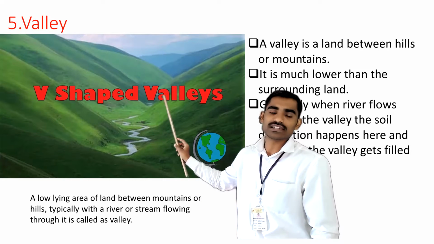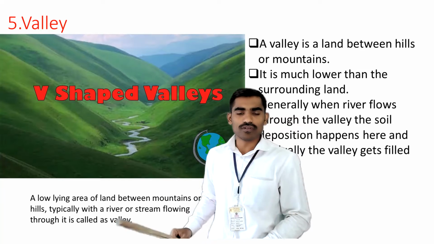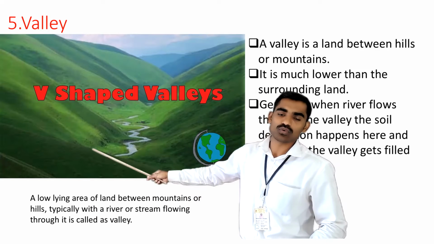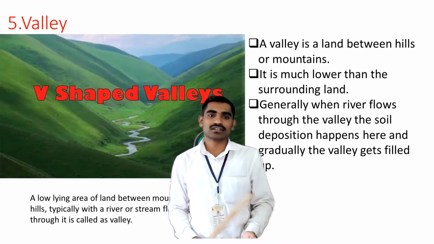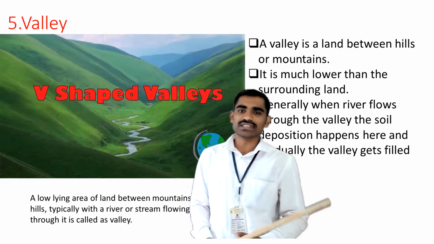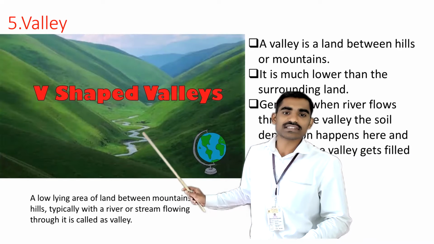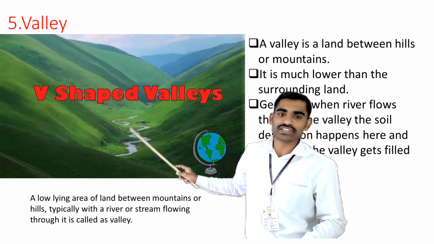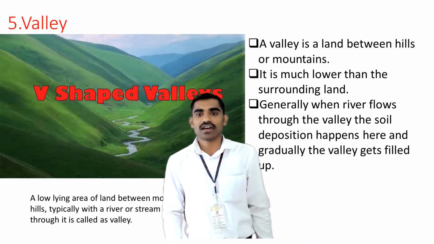The V-shaped region will be called a valley. It is always located between two mountains or hills. There are some places where you can find many different types of valleys. Actually, valleys have different types. But in general, you can say that the land or the region between two mountains or hills will be called a valley.